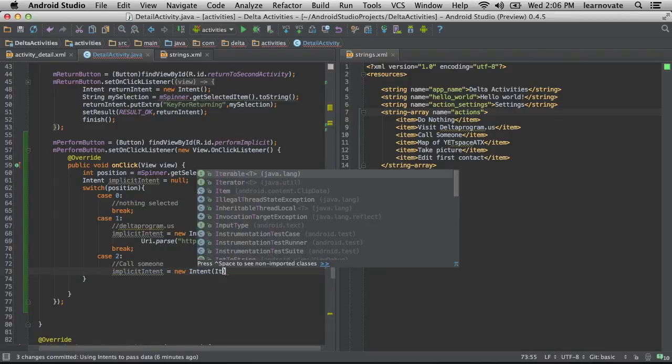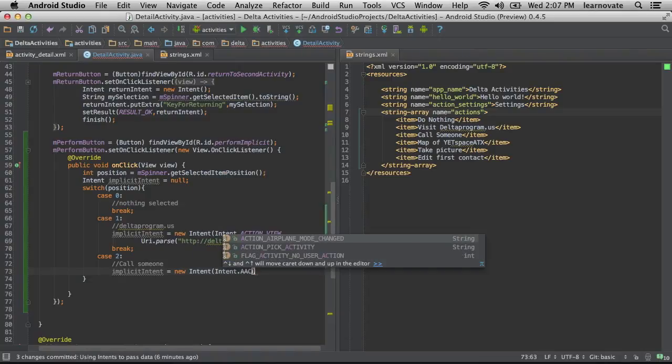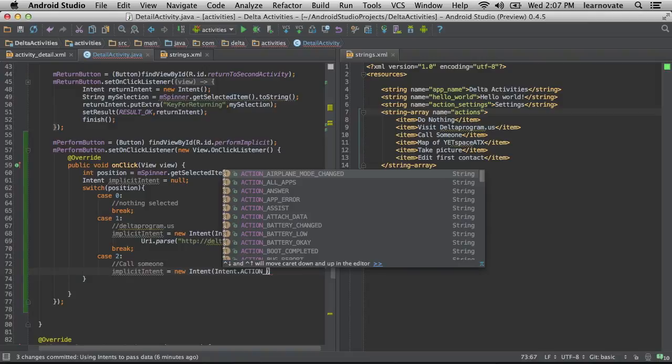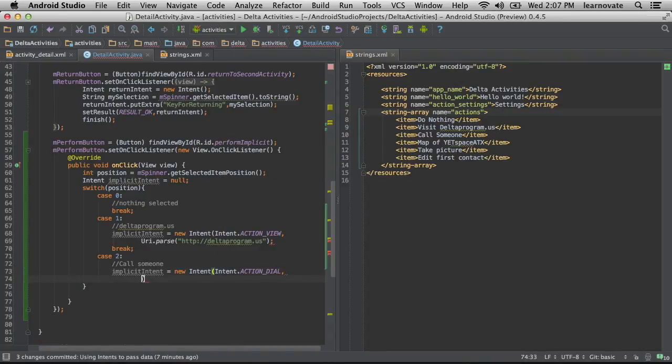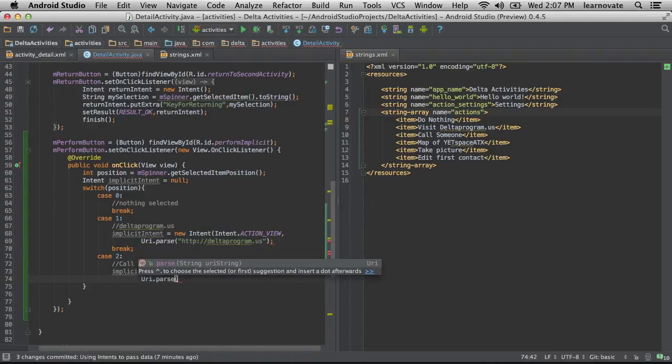So here, again, new intent. Different way of doing things. I'm going to do an action again. And again, you see all these actions that come with things. Action dial. Dreaming started and stopped. You saw that? Interesting. And again, we're going to use a URI.